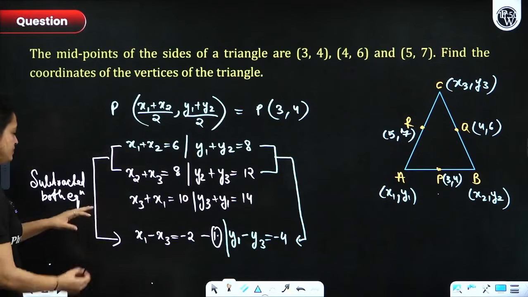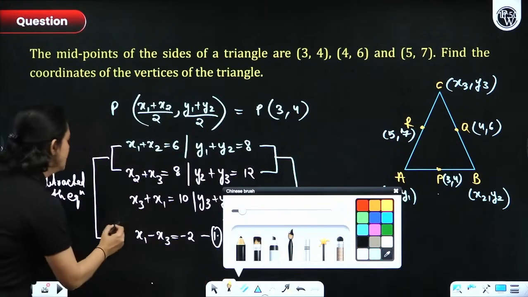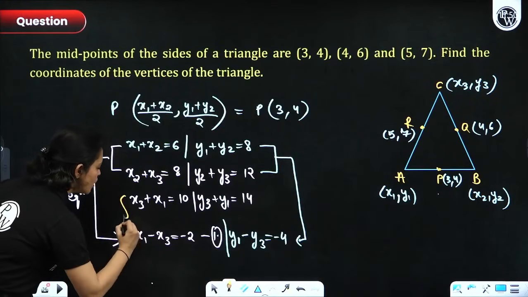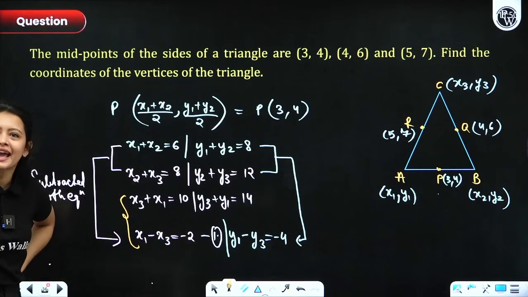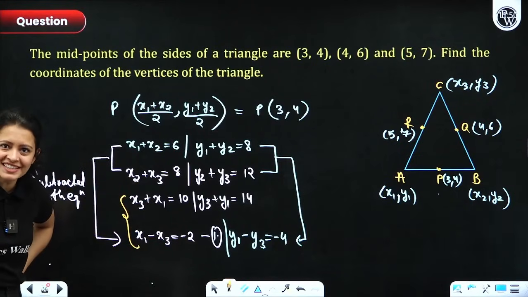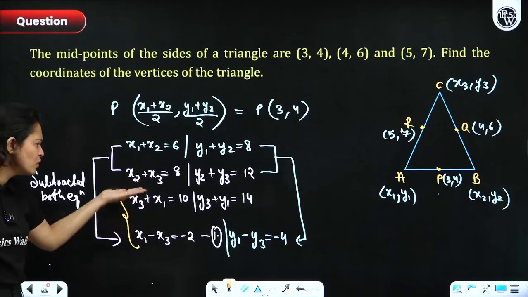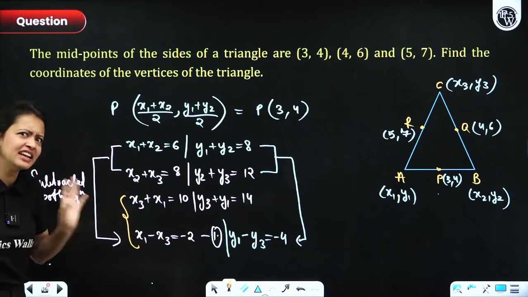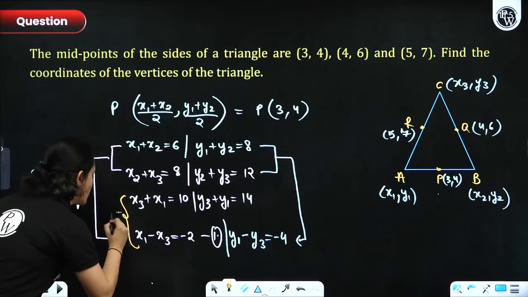Okay, now for this here, let's see these two. See everyone, now both of these have the same variables x1 and x3. So can you not solve both these equations? You can, right? You'll simply have to add both these equations and x3 will get cancelled and you'll get the value of x1. How cool is that, right? So chalo, let's solve both of these.